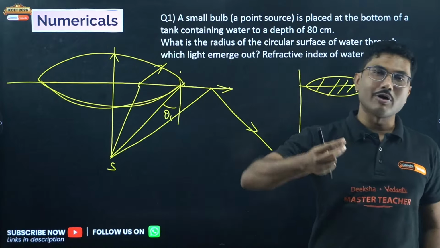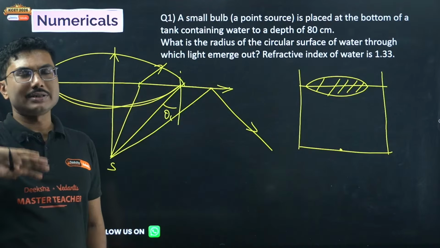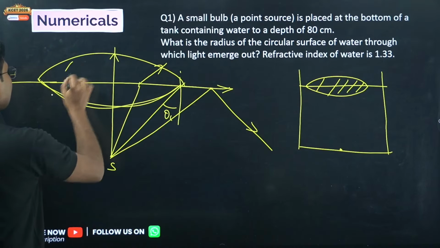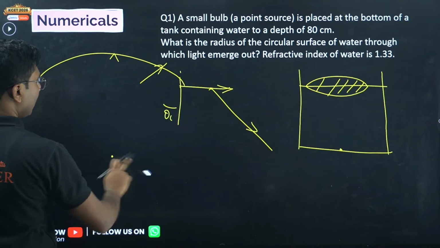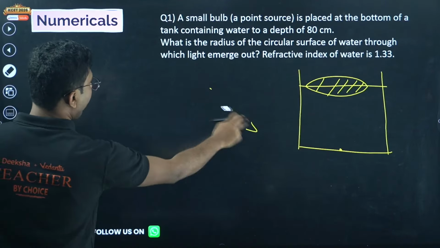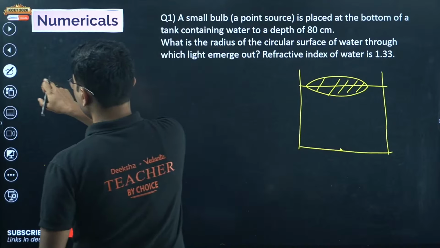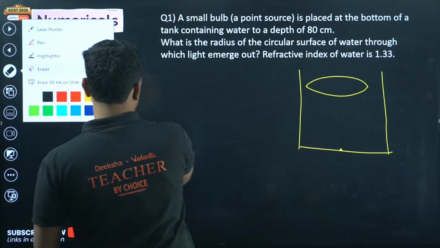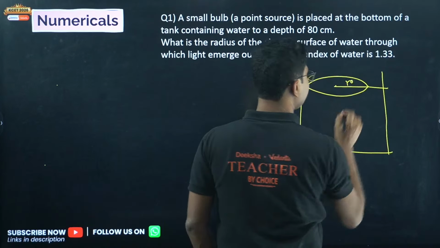So if you take an LED torch, put it under some water, you will see a circular spot on the water, because remaining light is totally internally reflected, it never comes out. That's why you see a clear cut circular ring. Now the refractive index is given, the depth of the water is given. What you have to do, you have to find the radius. Now suppose the radius of this circular thing is say R.